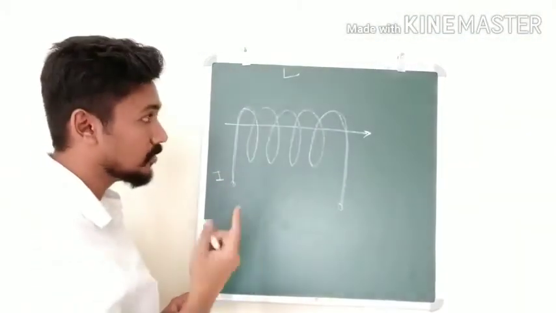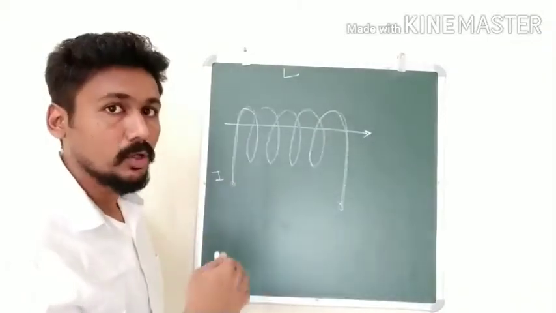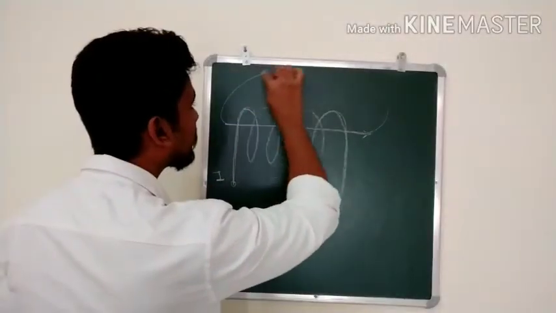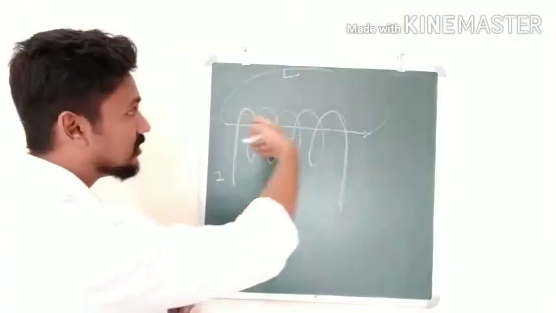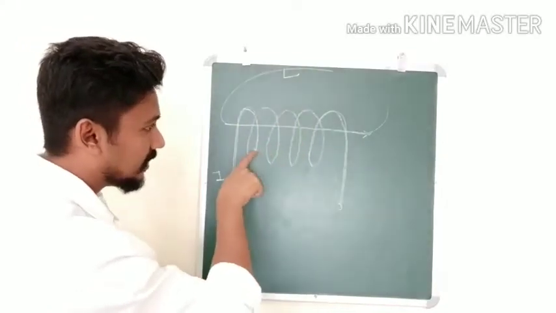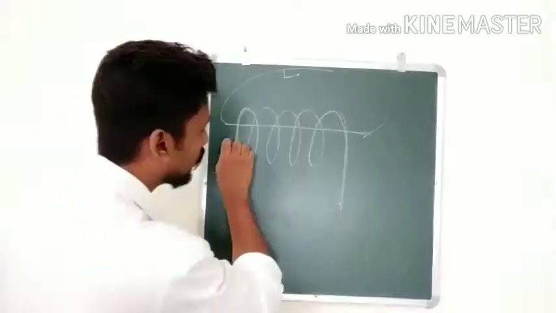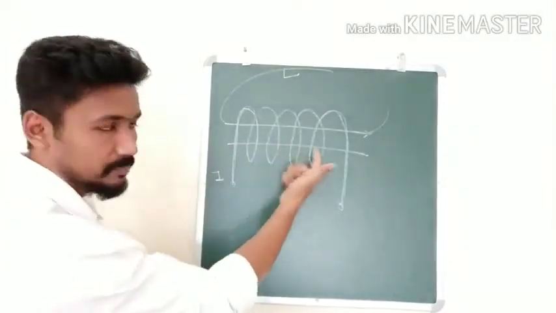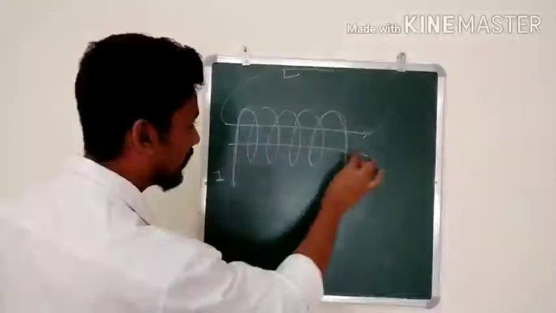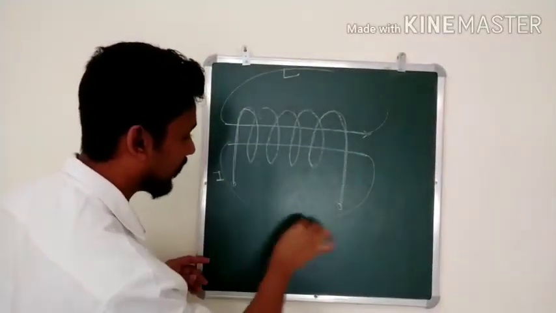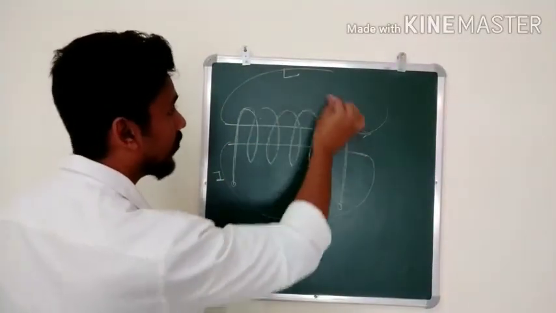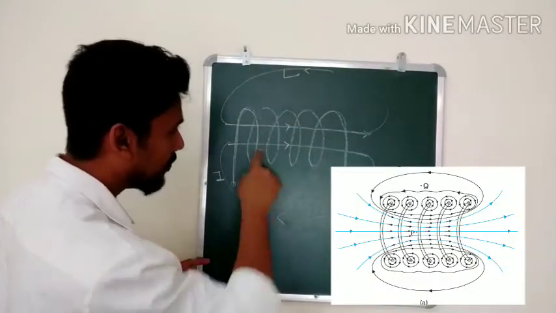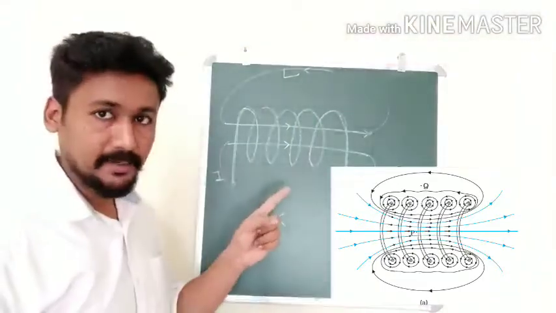Correct? But now I am sure you remember magnetic field lines are always closed loops. So outside what will happen? The loop will turn like this. So this will be the shape of the magnetic field line. Same thing will happen on this side as well. Due to all these loops going here, again the magnetic field will be in the same direction. So at the bottom part, we are going to see a magnetic field like this. Now for simplicity's sake, we are taking only 2 such lines. There are many such lines that are going to be created.